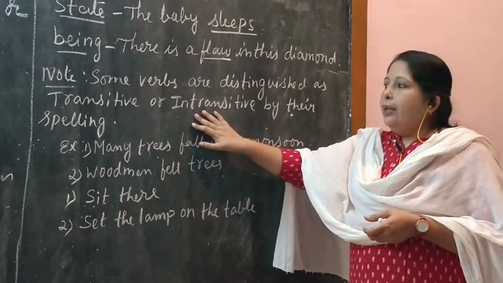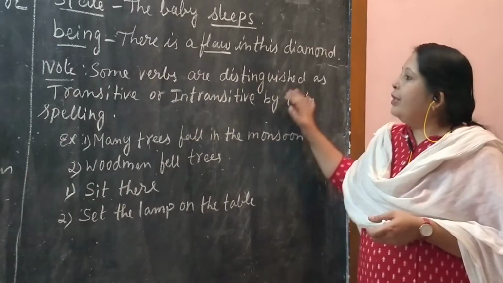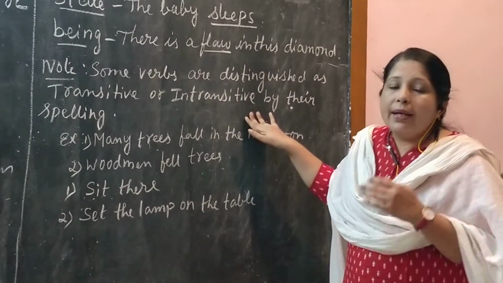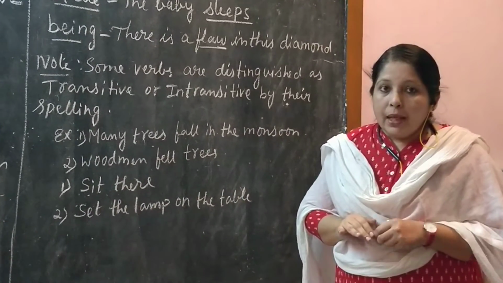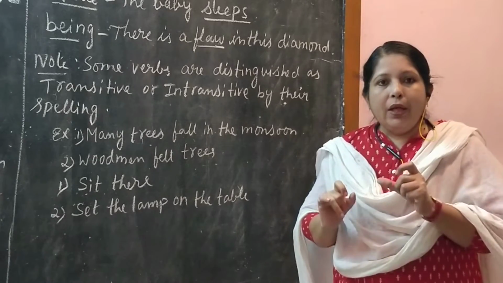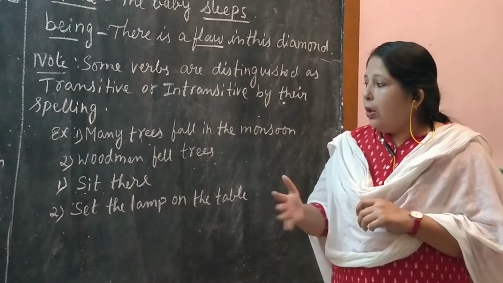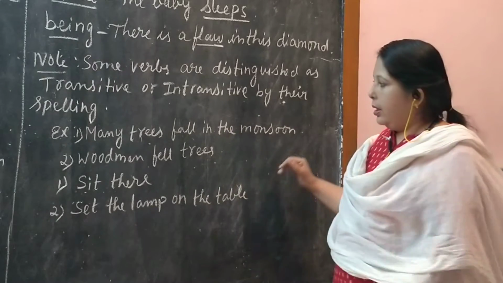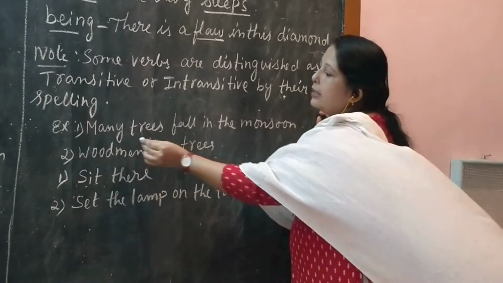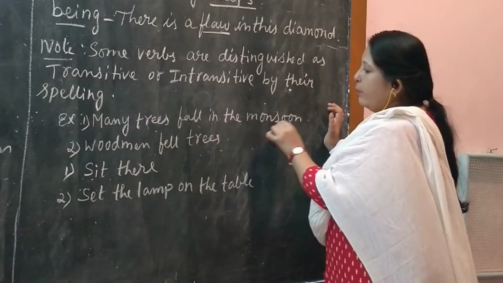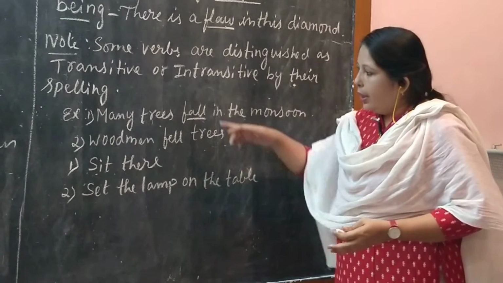Another important thing I would like to say to you is some verbs are distinguished as transitive or intransitive by seeing their spelling. With the help of the spelling also, the sentences may be transitive or intransitive. How? With some examples I would like to explain. Here, you just concentrate on the sentence. Many trees fall in the monsoon.